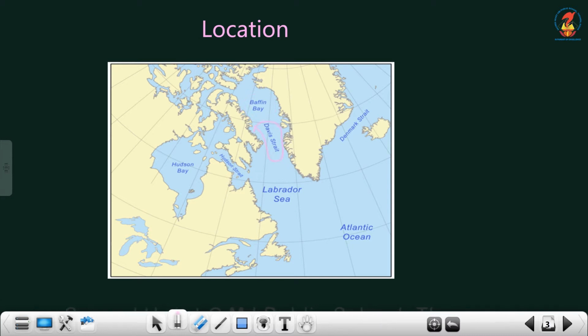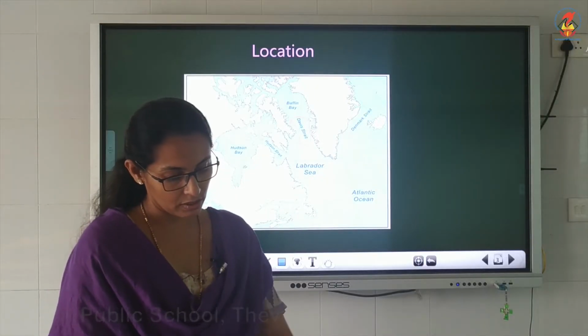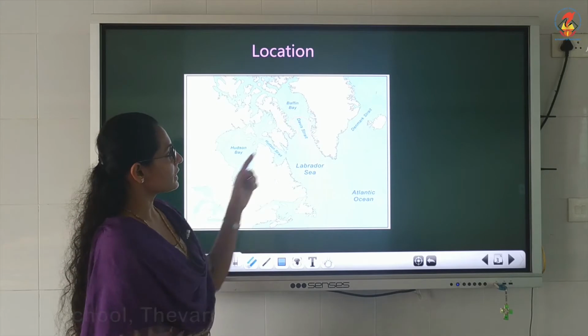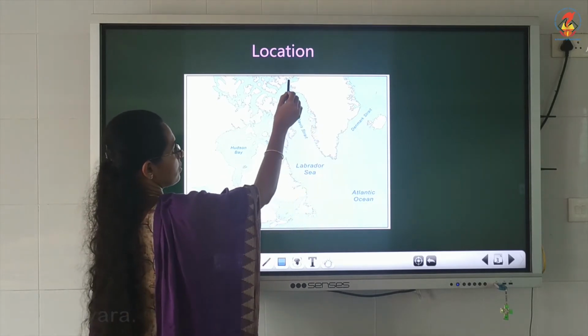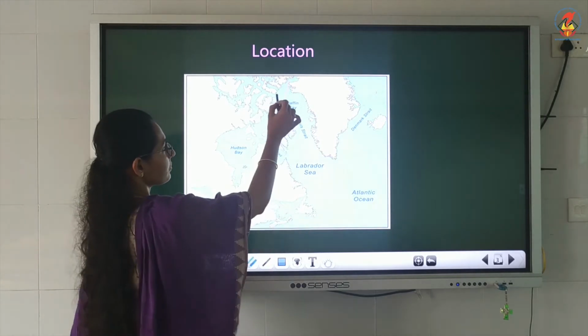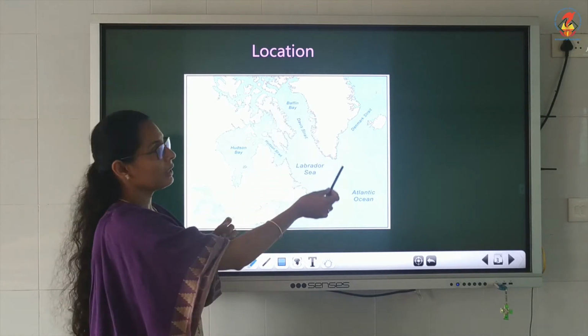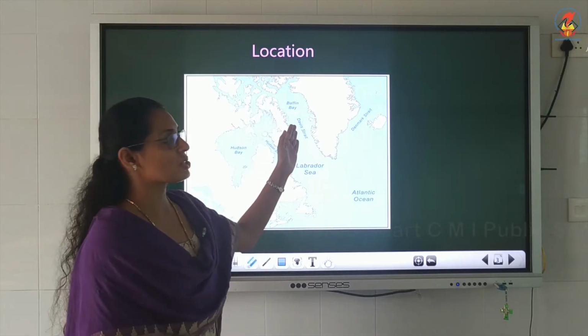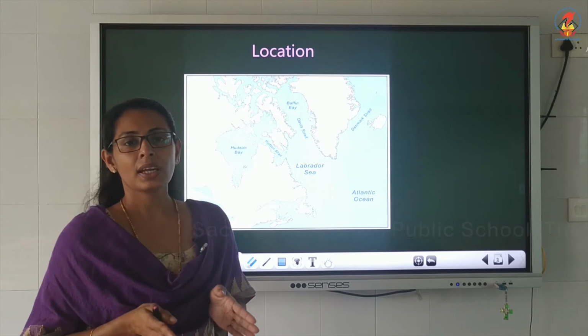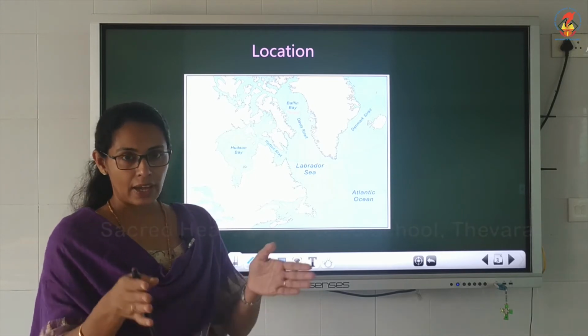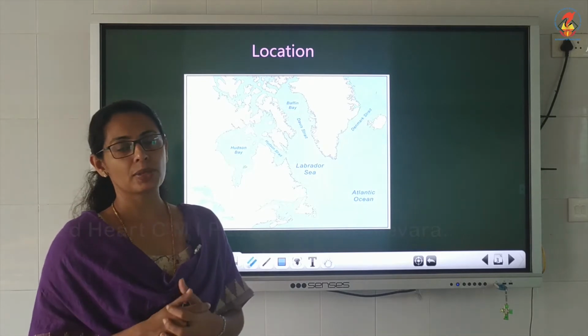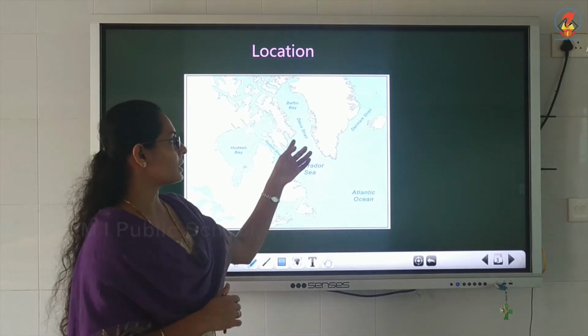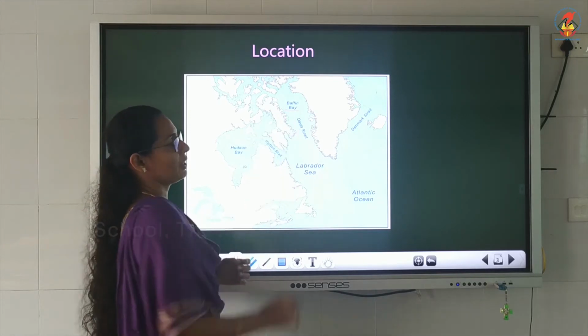Baffin Bay and Davis Strait, that is important. The Baffin Bay and the Davis Strait separate Greenland from Canada. Bay means like we have the Bay of Bengal, another name is Baffin Bay. Davis Strait is a narrow passage. Strait means a narrow passage for navigation. Normally big ships will not go, the small ships go through this strait. So this is Davis Strait and Baffin Bay.